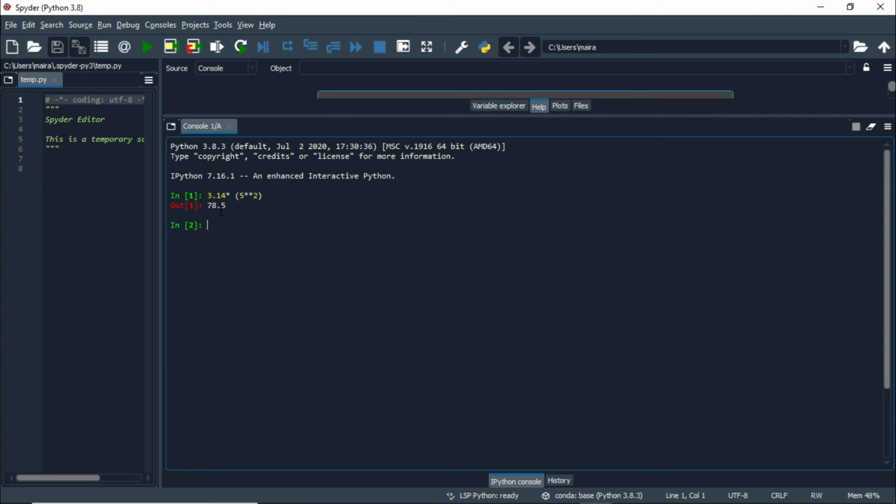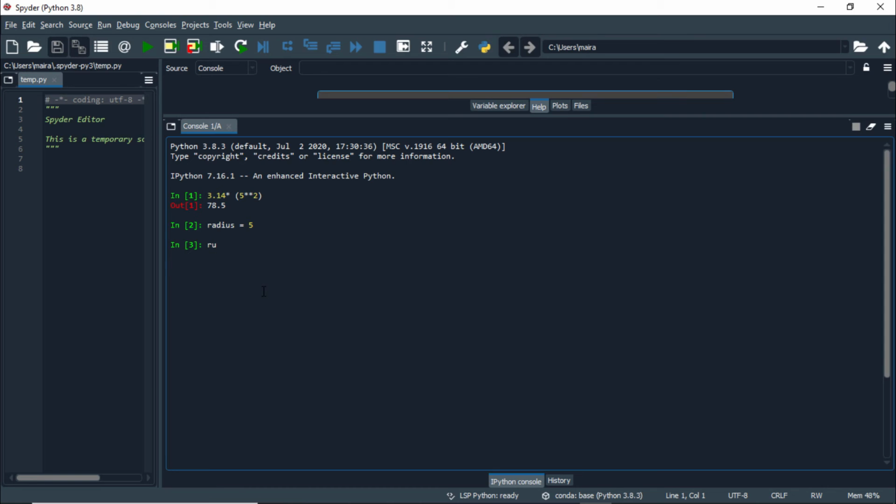This 78.5 is an object of type float, and it is nameless. It doesn't have any name. Now let us use variables. Let's suppose our radius is equal to 5. Now if you press enter, this 5 object has the name radius.